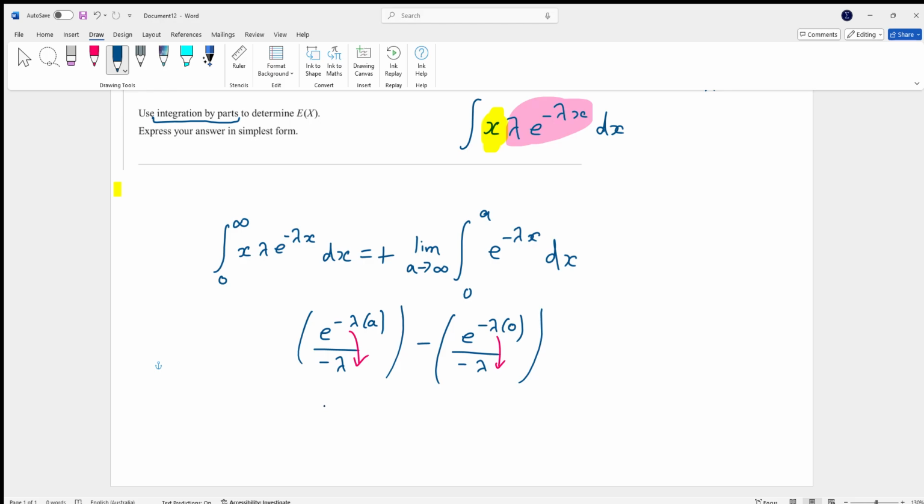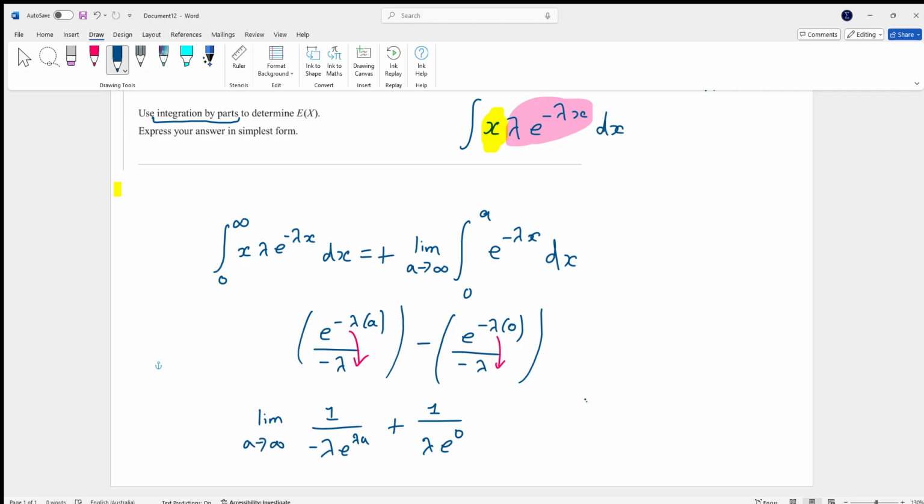So here I'll have 1 over negative lambda e^(lambda a). Now here I'm going to replace that with a positive because there's two negatives. 1 over lambda e to the power of 0. Now this is still the limit as a goes to infinity.